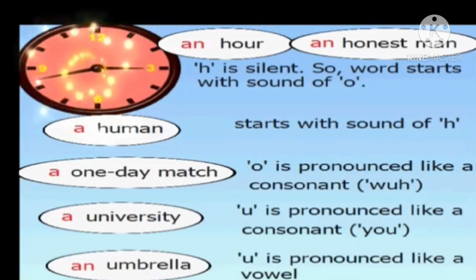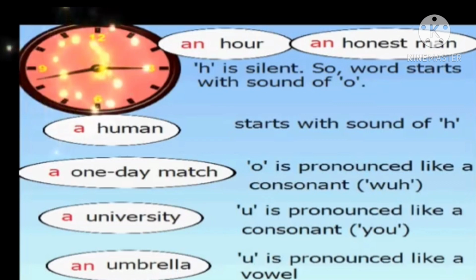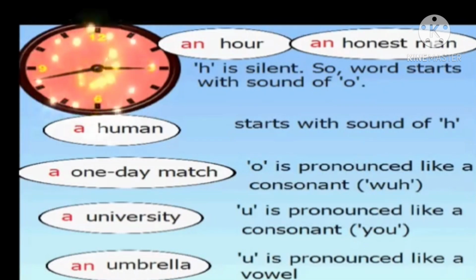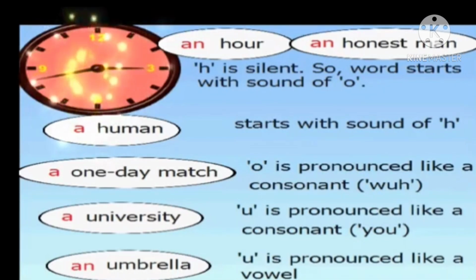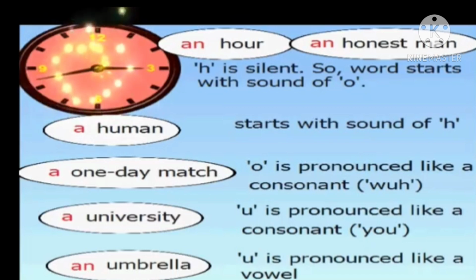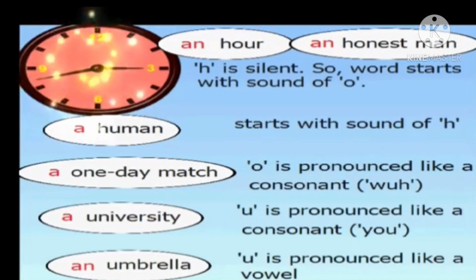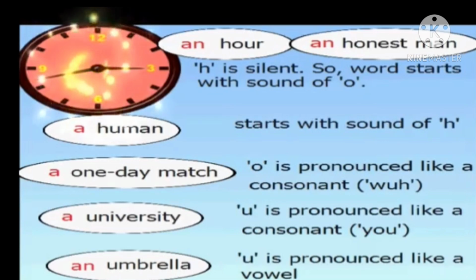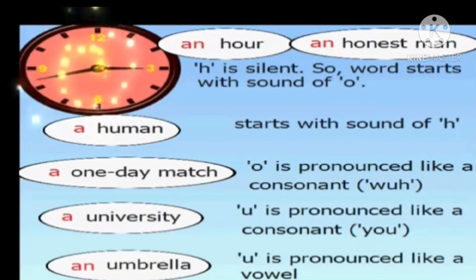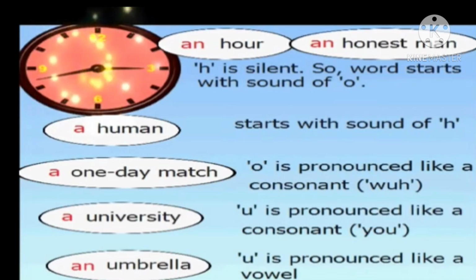Here H is not pronounced. We say here H is silent. Honest starts with a vowel sound of O. So we say an honest man, not a honest man.